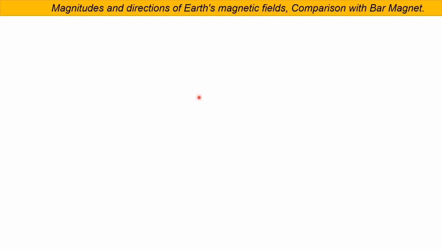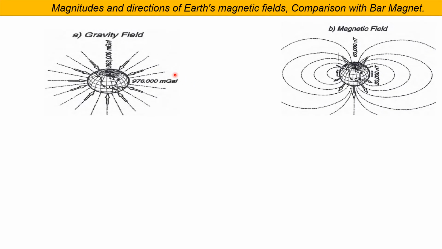Now we'll discuss the magnitude and the direction of the Earth's magnetic field. We can compare it with bar magnets. Now see, in the gravity field the force acts perpendicularly to the surface at every point, and going from equator to pole there is a very small variation. But in the magnetic field, at the equator it is 30,000 nanotesla, and at the pole it is 60,000 nanotesla. So there is a huge difference: half the field from equator to pole, which means it becomes double at the pole.